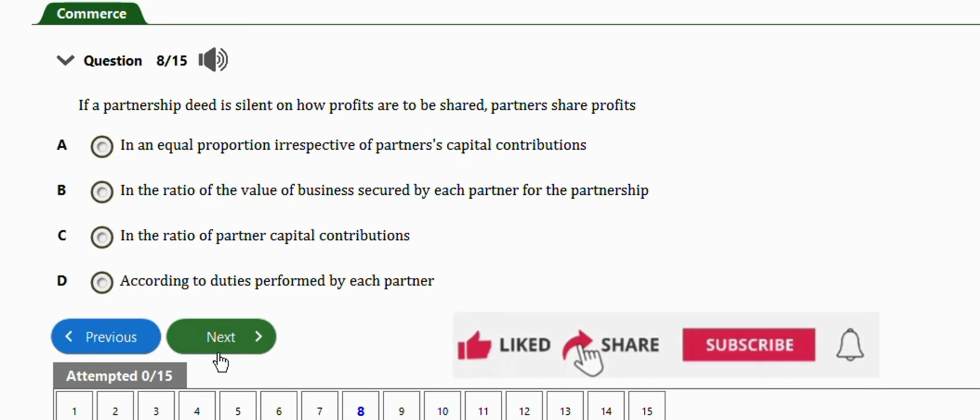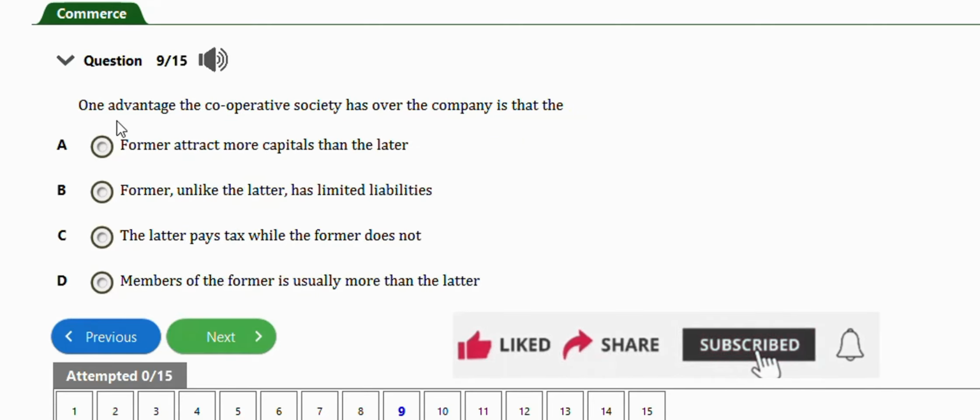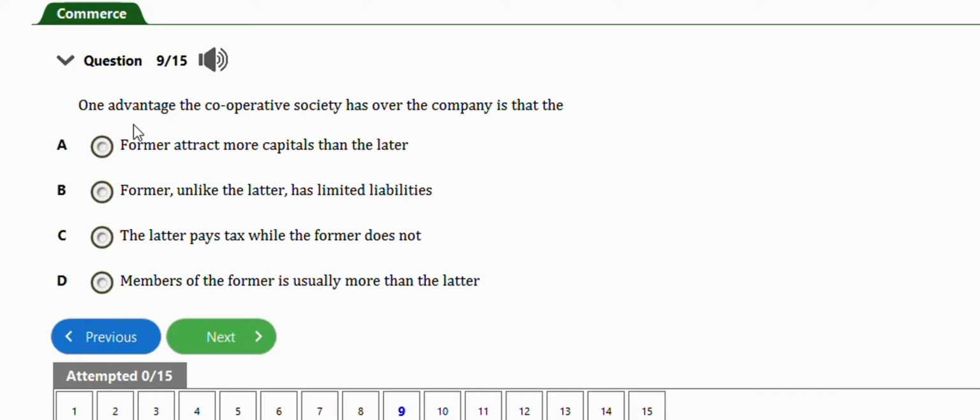Very important. This question says one advantage the cooperative society has over the company is that the former attracts more capital than the latter. Former unlike the latter has limited liabilities. The latter pays tax while the former does not. Members of the former is usually more than the latter. The right answer is option C, the latter pays tax while the former does not.